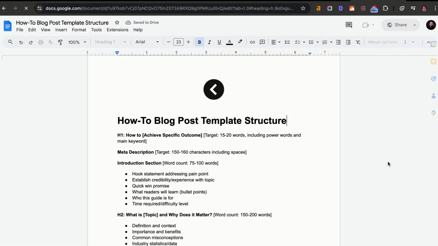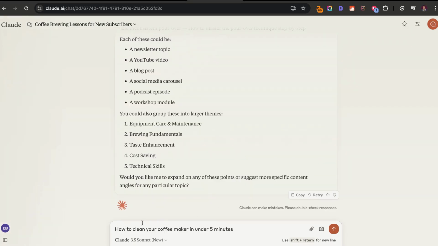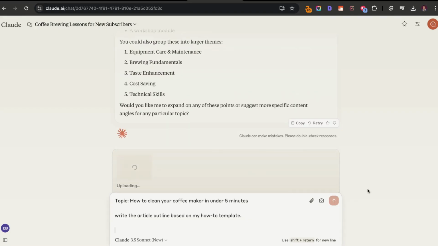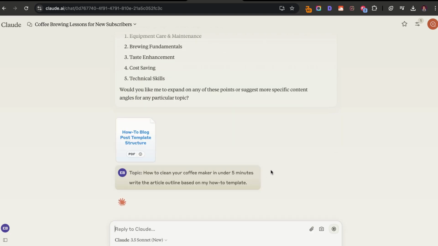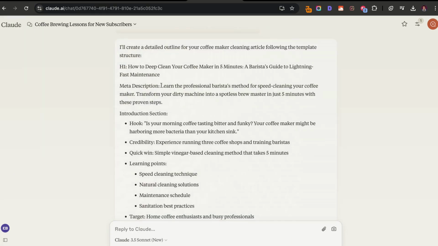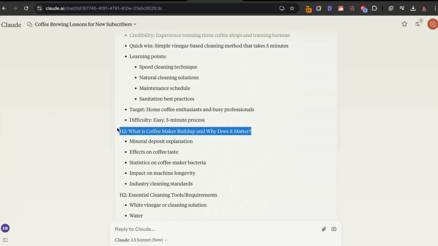Okay, so our next starting point is going to actually turn this into an article outline. So I'm going to use my how-to blog post template structure, and I'm going to download the PDF and then add that into Claude along with the topic that we're going to go for. So we're going to stick to the topic of how to clean your coffee maker in under 5 minutes. We're going to drag that over, and it should model exactly how my how-to template looks. Perfect. So it gave us the title, it gave us a meta description, it told us exactly how we should structure our hook, and then it gave us our heading section.